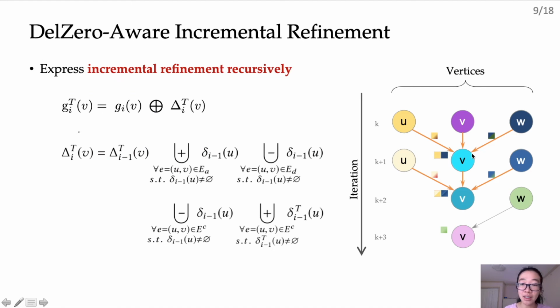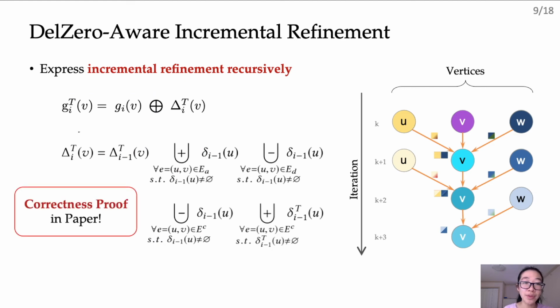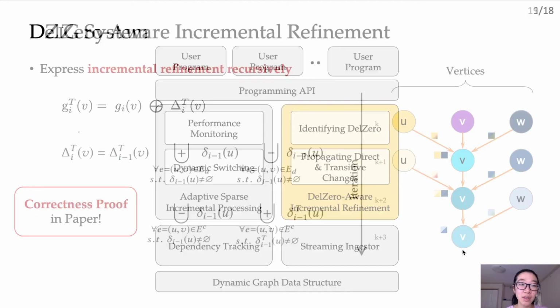And we can also see that v maintains the change from the previous iteration. So when u's value remains the same, u's value is not sent again, and thus sparsity is retained in the computation. We have a formal proof of correctness, showing that results computed by our DelZero-Aware incremental refinement will always be consistent with the baseline VSP execution that starts from scratch. I won't be going through this proof here, but do check out our paper if you are interested.